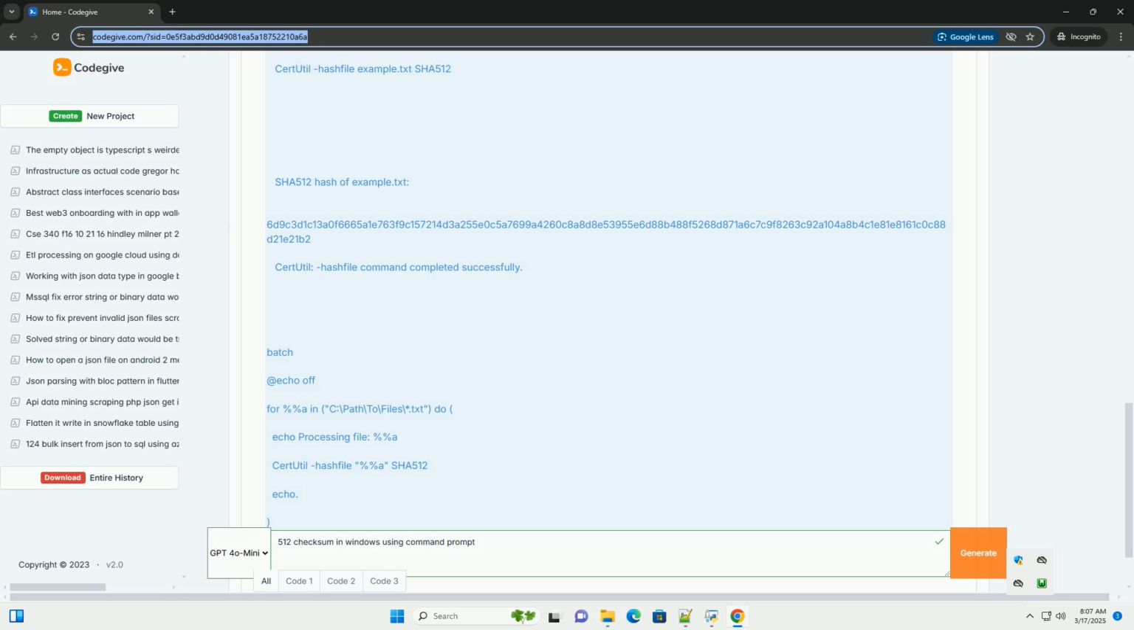To calculate its SHA-512 hash: 1. Open command prompt. Press Win+R, type cmd, and press enter. 2. Navigate to the directory, optional. You can navigate to the directory containing the file using the cd command, which is helpful if you don't want to type the full path. Replace yourname with your actual username.